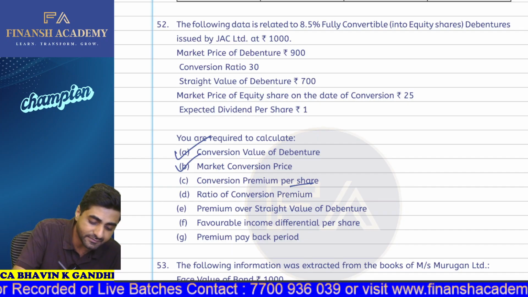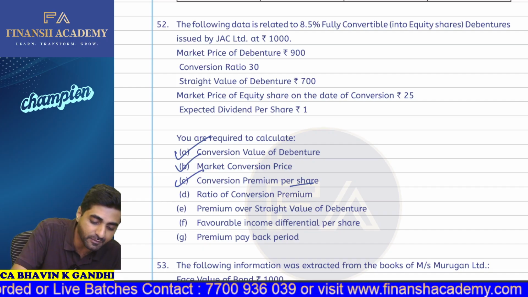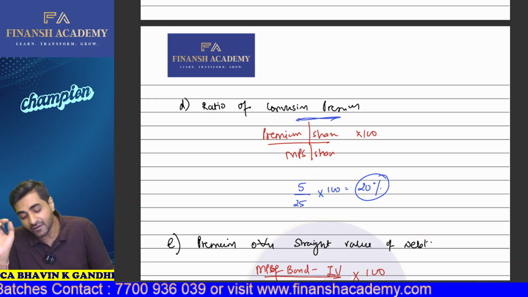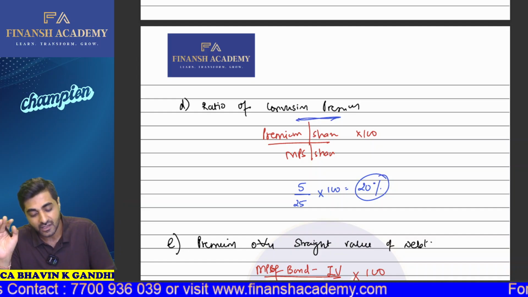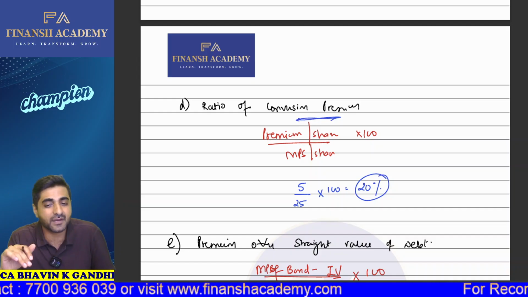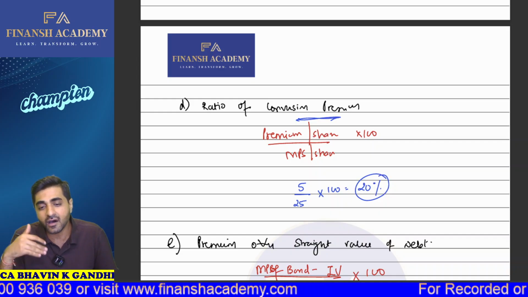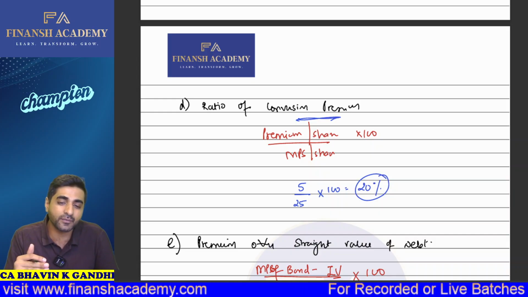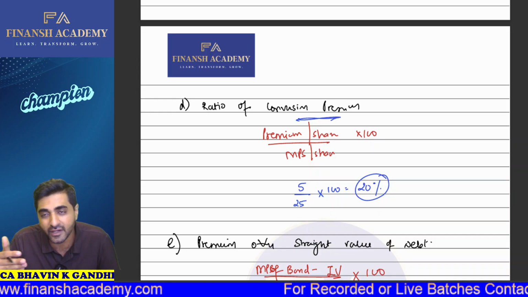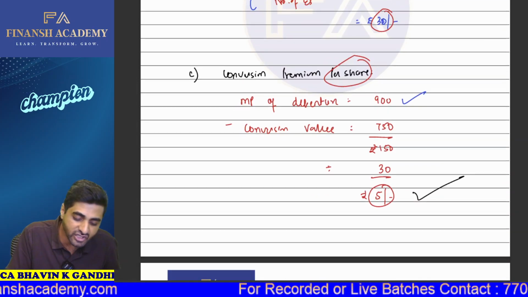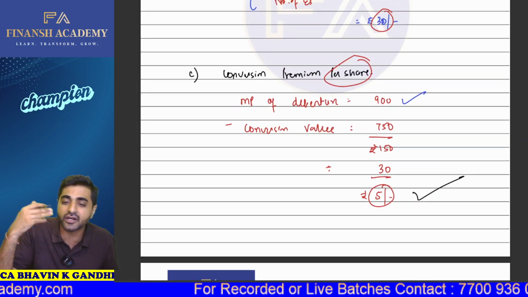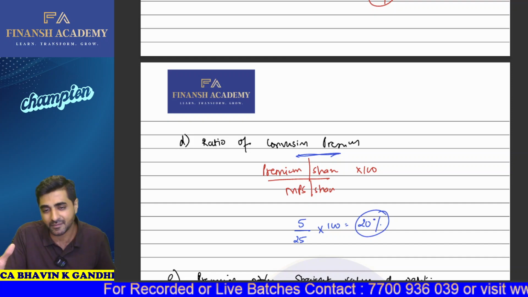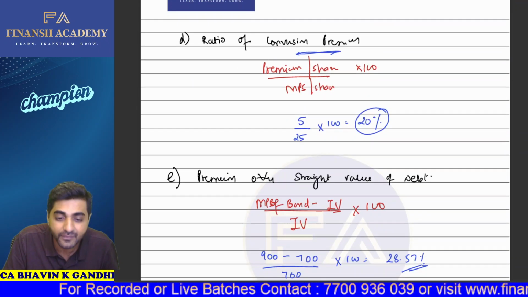Then what is the ratio of conversion premium? Now, what is this ratio of conversion premium? Whatever is the premium on a per share basis, we simply divide that by the market price per share. So we are paying a premium of 5 rupees per share and the market price per share is 25 rupees. How much is that in percentage terms? If I want to calculate the conversion premium in percentage terms, what is the premium per share? Simply divide that by the market price per share. That is called the ratio of conversion premium.